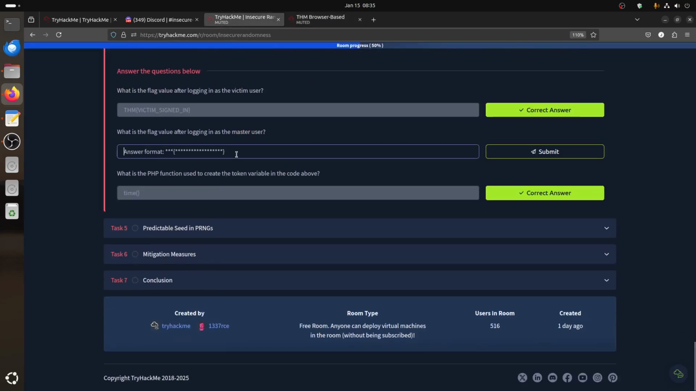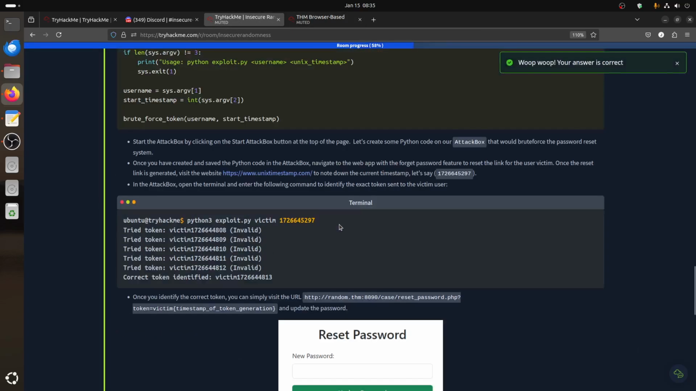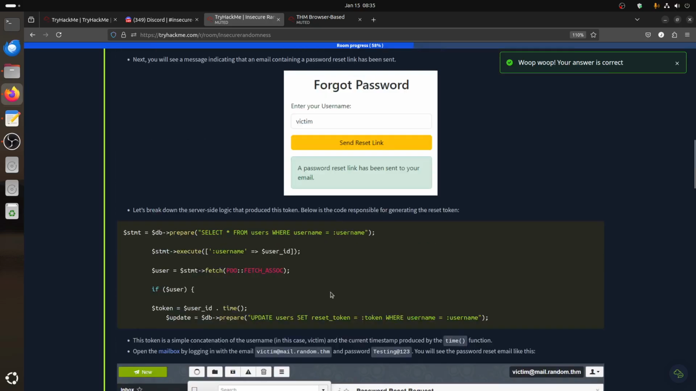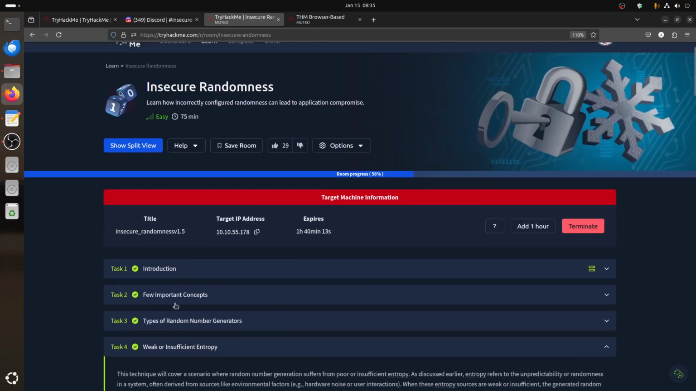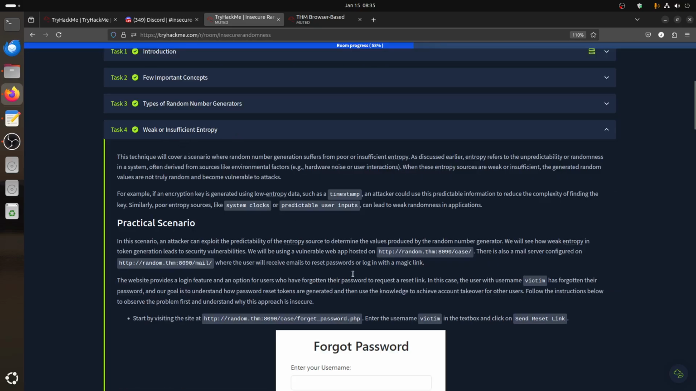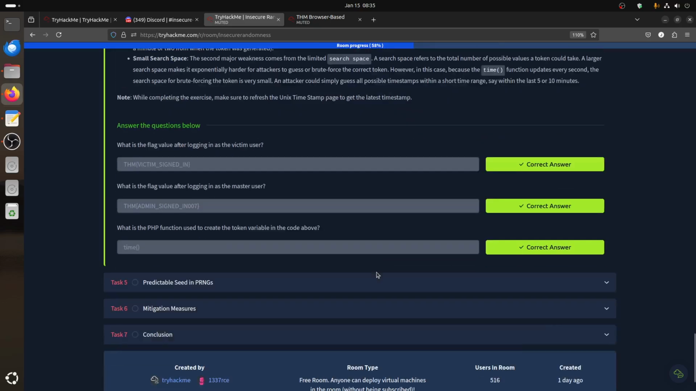Basically the reason why this worked is that the developer used the time, and the time only changes by the second. So even if it's looping or something, you just try 1 second, 2 seconds, 3 seconds, until one works, because you already know the user ID. In this case we just need to know the user ID. This is a classic case of insufficient entropy. So we got this task, the one related to entropy.